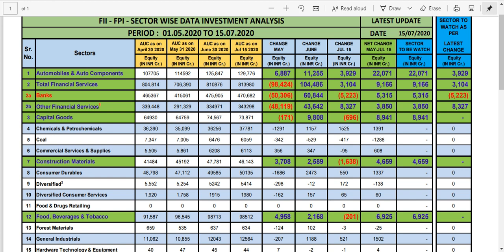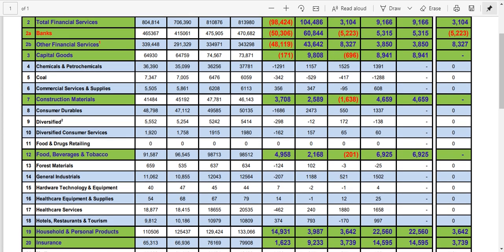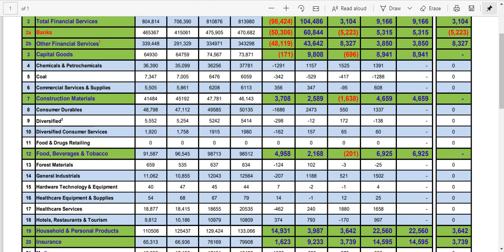I did it on monthly. We are getting data every 15 days and I am doing it also for myself, but I am going to represent to you today for monthly, and how to do it I will explain to you. You have data for 30th April and you got data also for 31st May. As an example, now you can see the movement, either inflow or outflow, in the particular sector, and you can get an idea how much they invested or how much they withdrew from the particular sector.